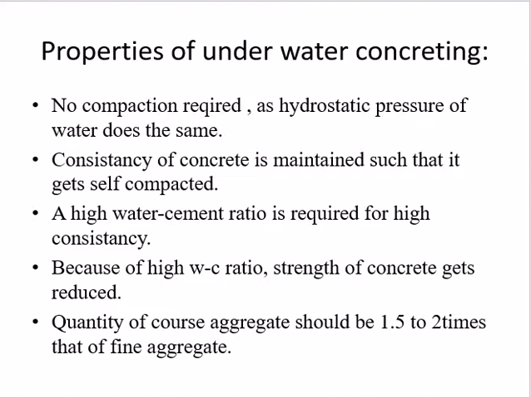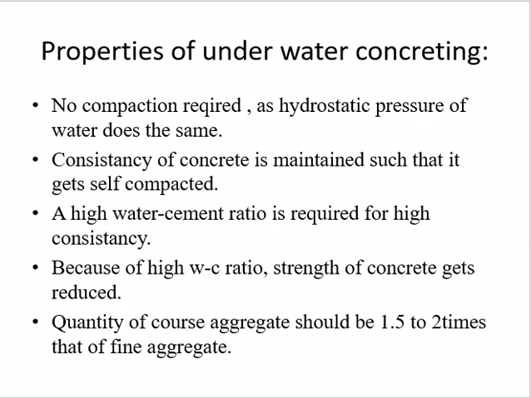There are some disadvantages also. Concreting by the tremie method requires a high water cement ratio to obtain high consistency, which reduces the strength of concrete. Then the second point: with the use of some plasticizer, a concrete with a low water cement ratio of 0.3 or even less can be placed by the tremie method. So these are some advantages and disadvantages of this tremie method.